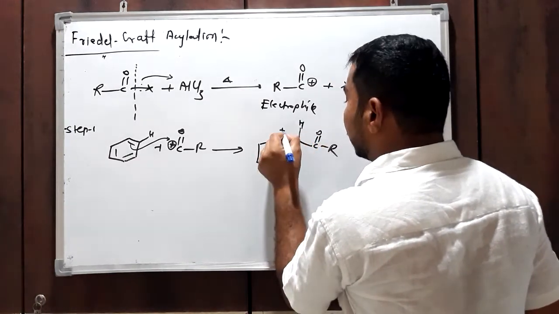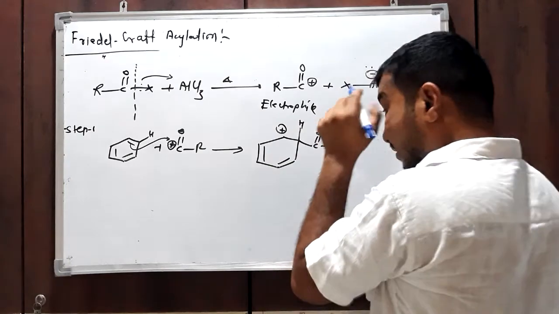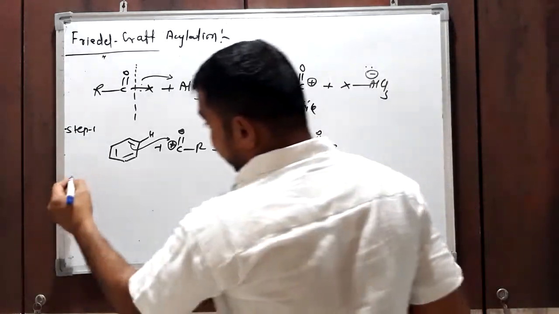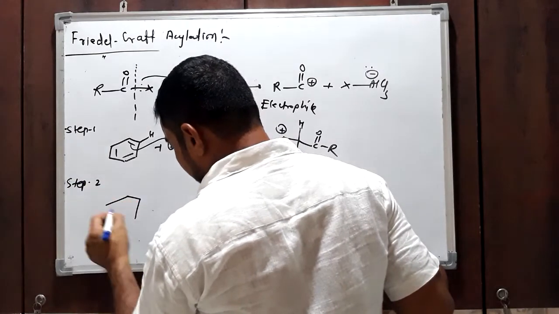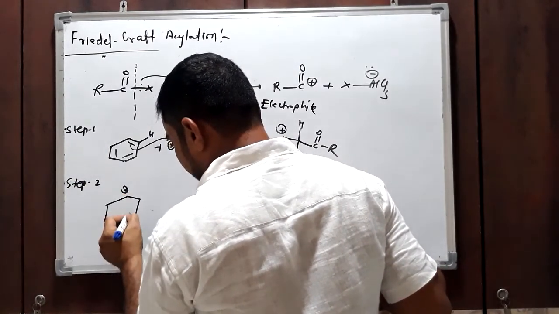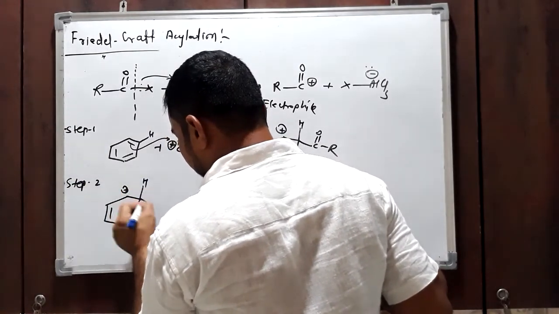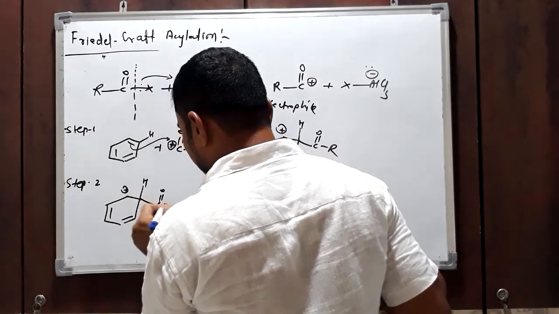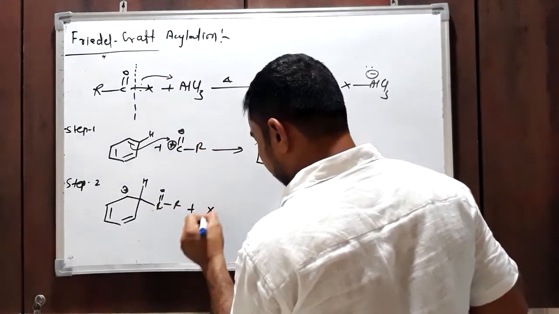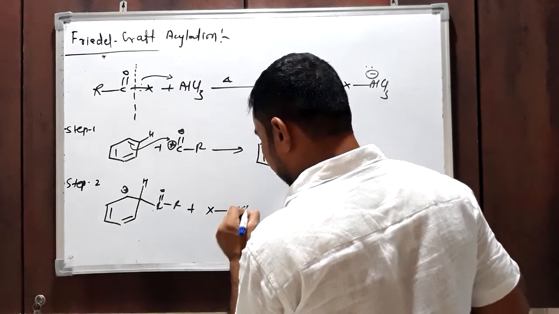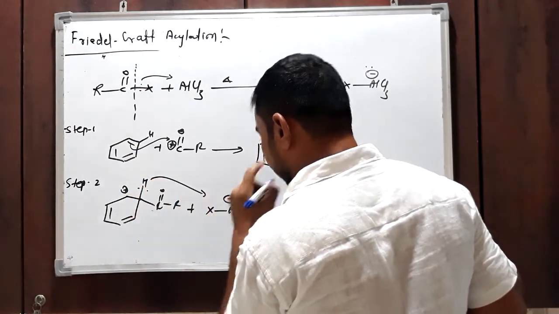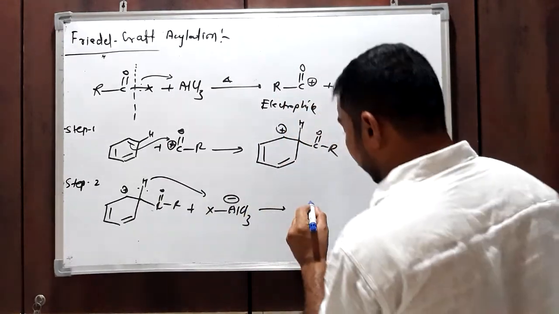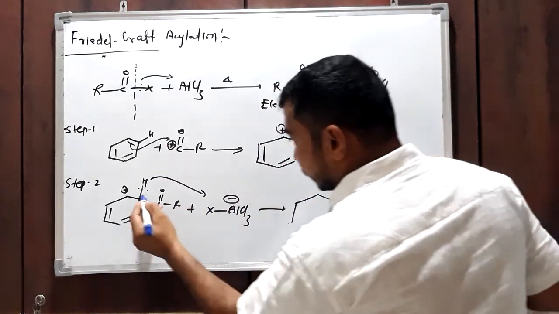You will get this type of intermediate carbocation, and then in step 2, this carbocation loses hydrogen, which is abstracted, and you will get the product.